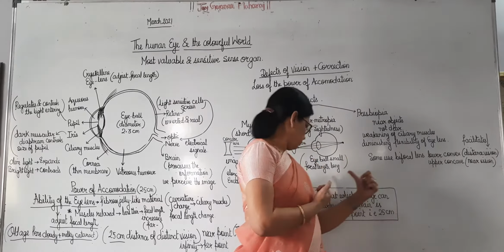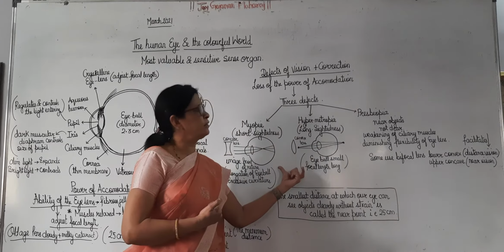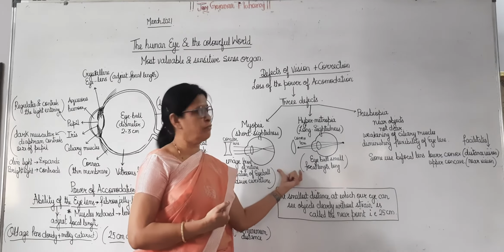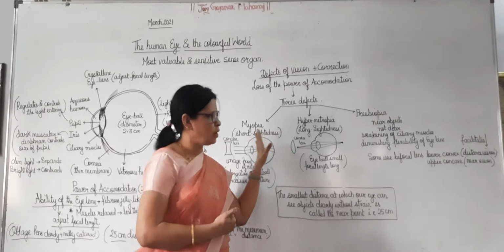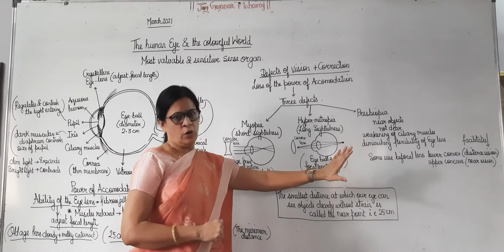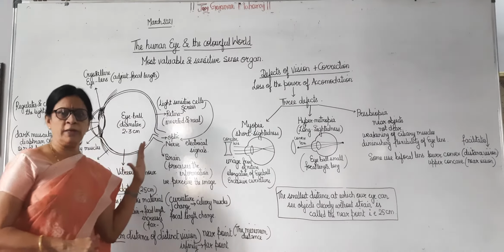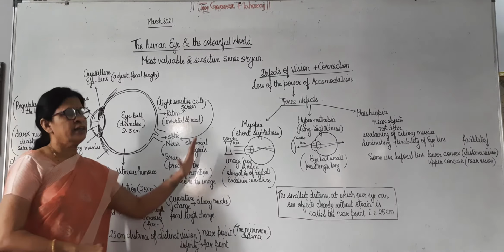Okay, so these are the three different defects in vision, and this is how we have to give them correction. Okay, so you need to know the structure of the human eye, and you need to know the defects of